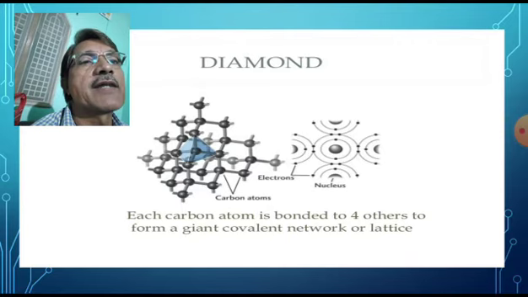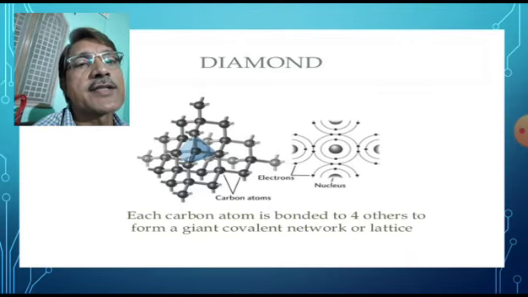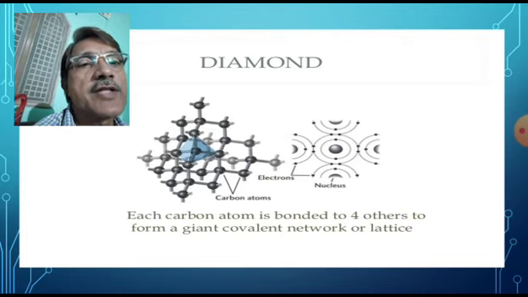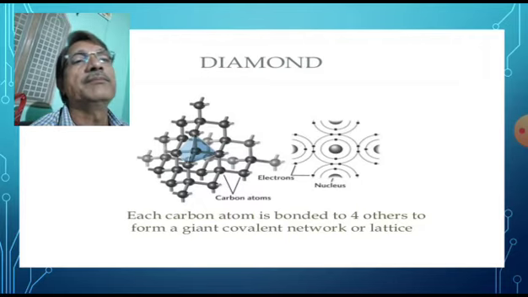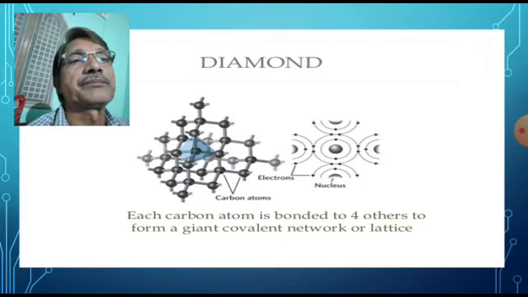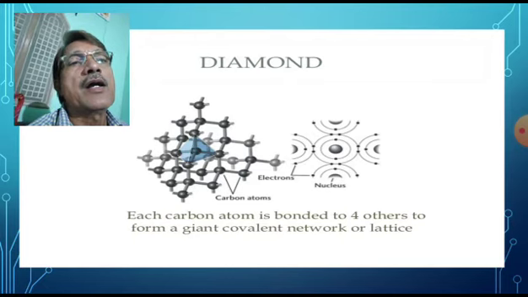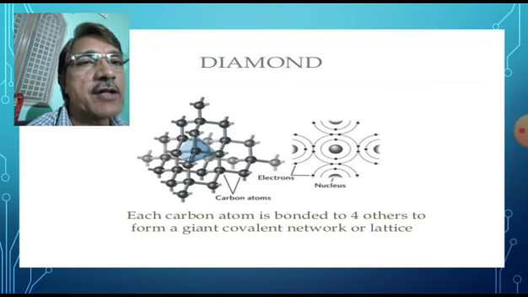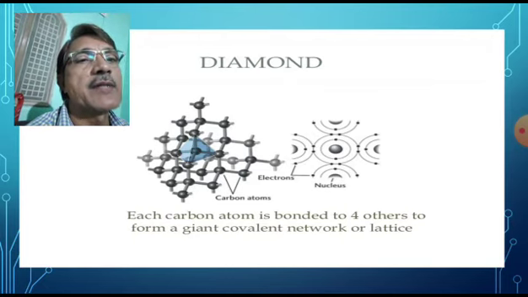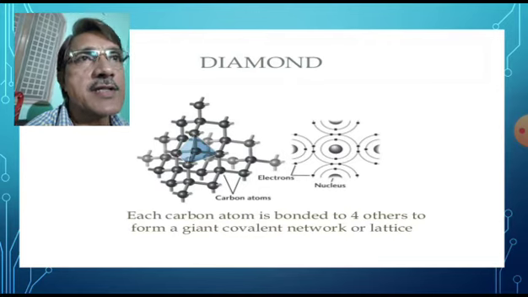Structures of diamond are given. Each carbon atom is bonded to four others to form a giant covalent network or lattice. Due to the three-dimensional structure of diamond, it becomes the hardest substance.